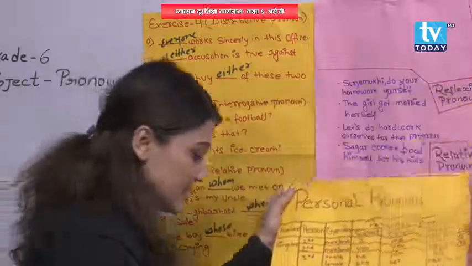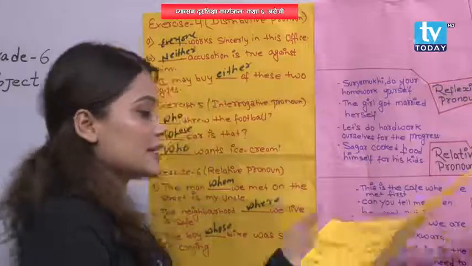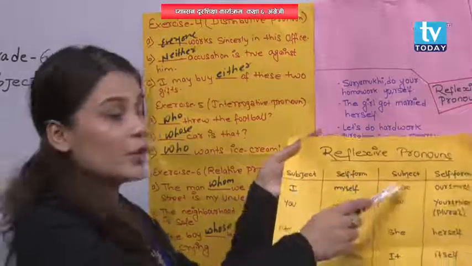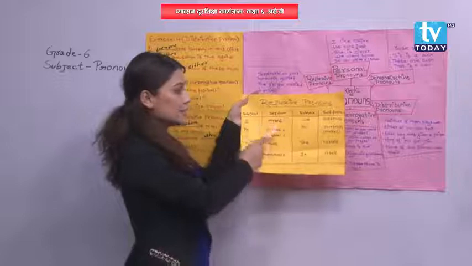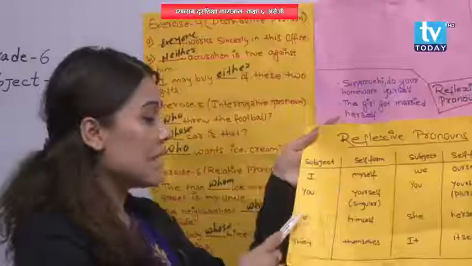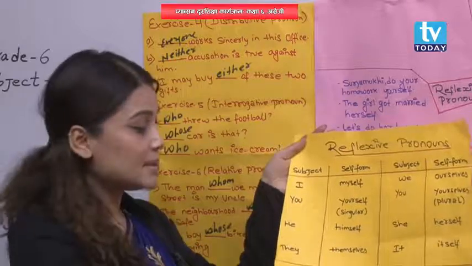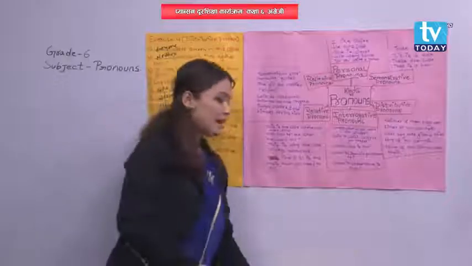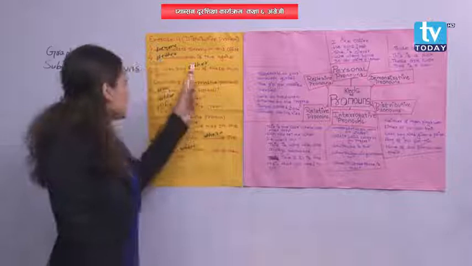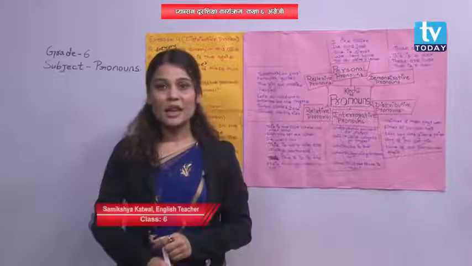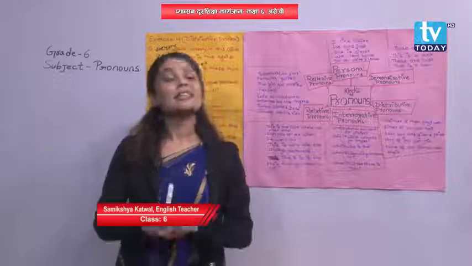We have done this. And next one, reflexive pronoun, subject and self form like I, myself, we, ourselves, you, yourself, you, yourselves, he, himself, she, herself, they, themselves, it, itself, and as well as we have done some exercises as well. Yes or no? So we will meet in next class.